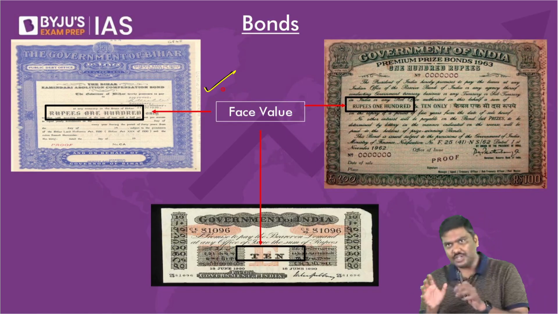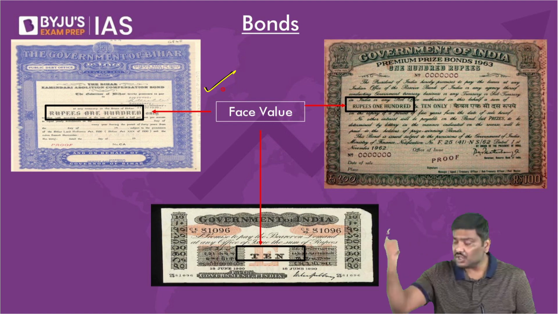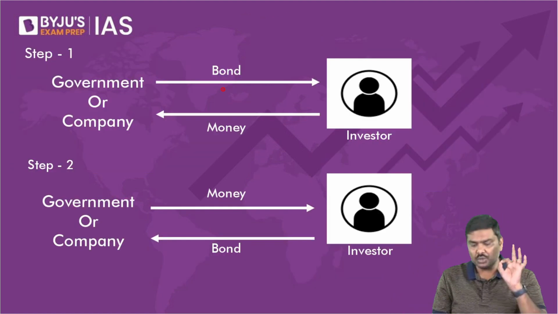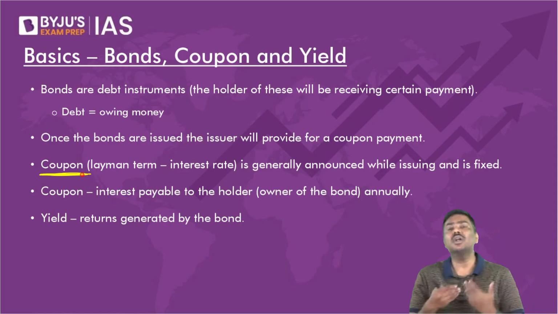Point number 4. Whenever a bond is issued, certain returns are paid by the issuer. What is the return called here?